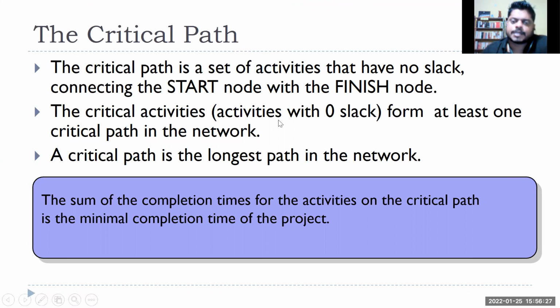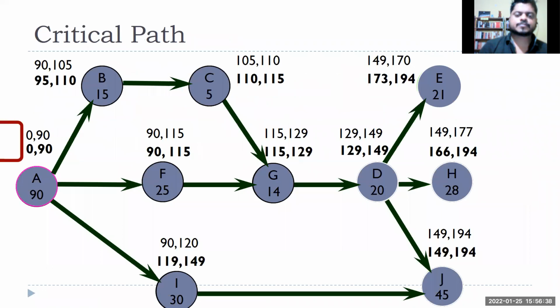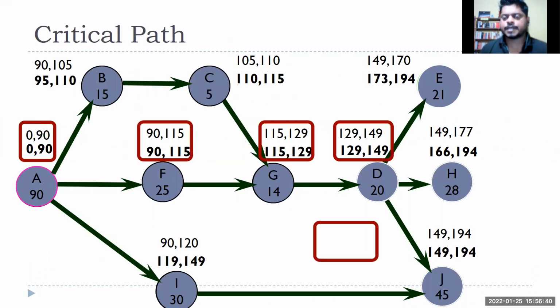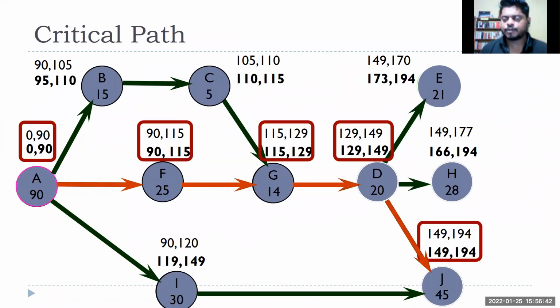The critical activities with zero slack form at least one critical path in the network. A critical path is the longest path in the network, because that is the time duration it will take to complete the project, right? So this becomes my critical path. The red line, which is linking all these nodes, becomes my critical path. Any questions on this?